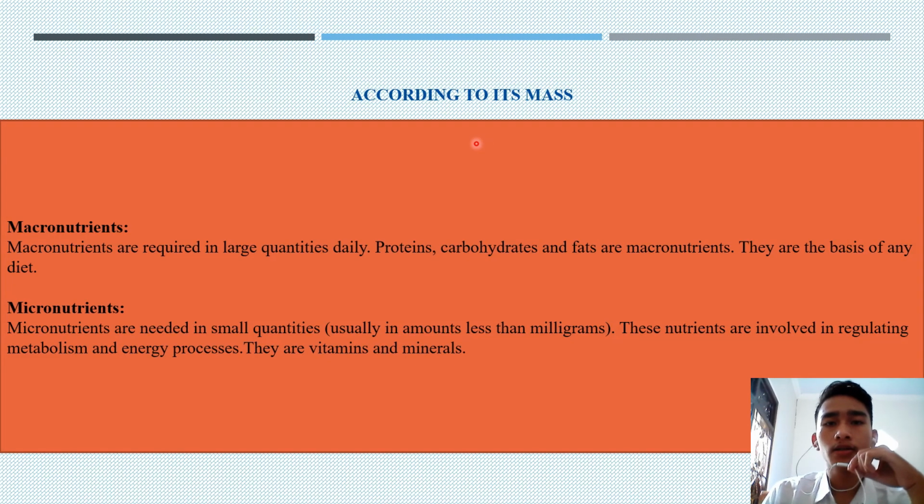And then according to its mass, there are macronutrients and micronutrients. Macronutrients are required in large quantity daily. Protein, carbohydrate, and fats are macronutrients. They are the basis of any diet. And micronutrients are needed in small quantities, usually in amounts less than a milligram. These nutrients are involved in regulating metabolic and energy processes. For example, they are vitamins and minerals.